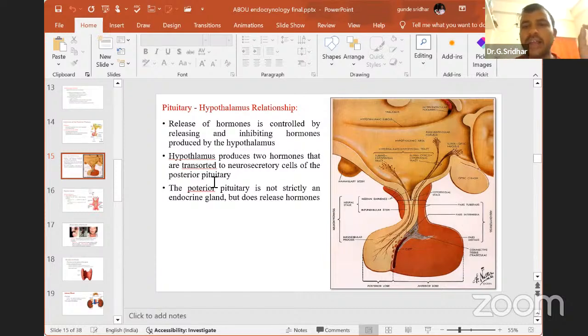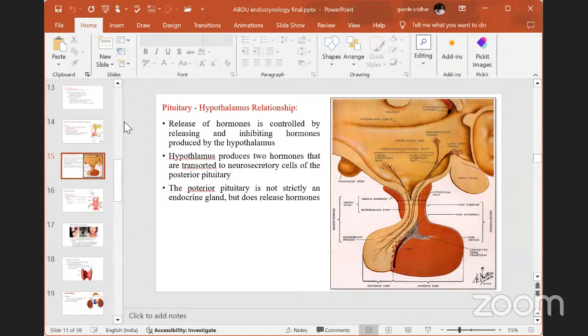Then the next hormone is called GnRH. GnRH means gonadotropic releasing hormone. That means to release FSH and LH from the anterior pituitary, we need a stimulator from the hypothalamus, that is called GnRH, which will stimulate the pituitary, then release FSH and LH. This FSH and LH, what will it do? Generally, it activates the ovary and mammary glands in our body.